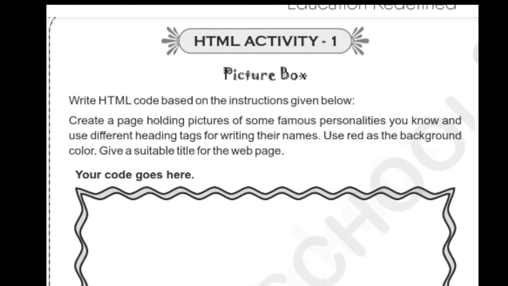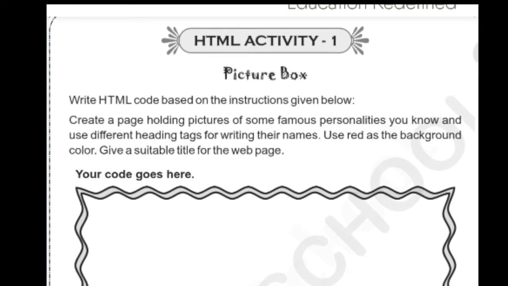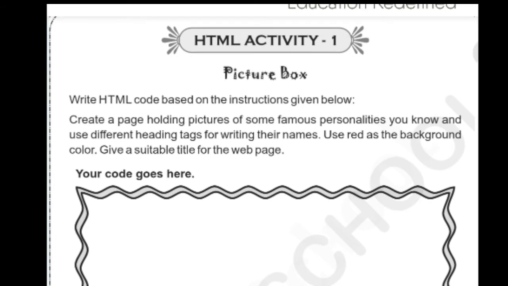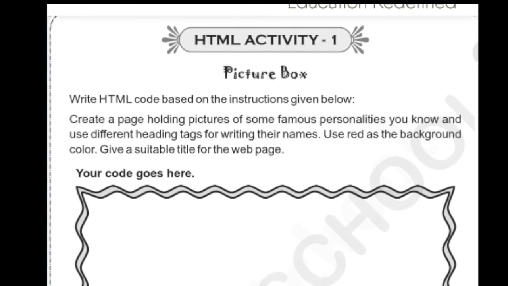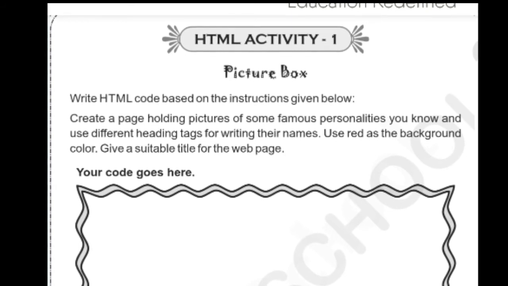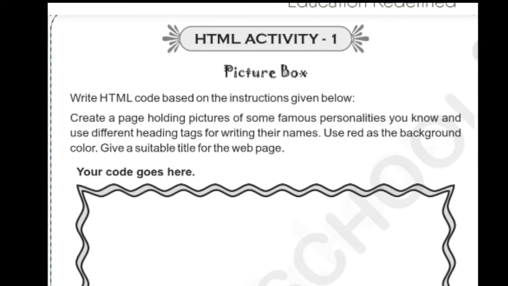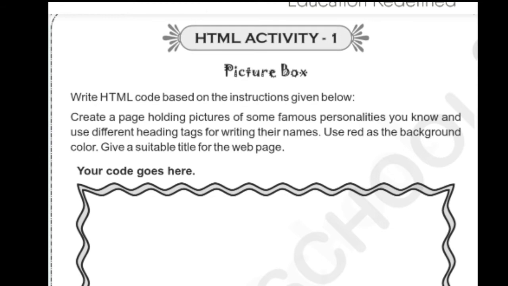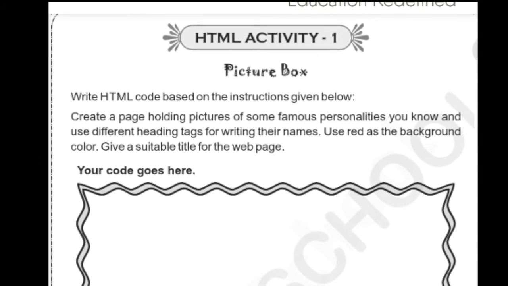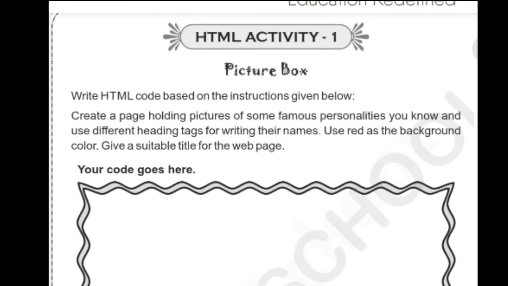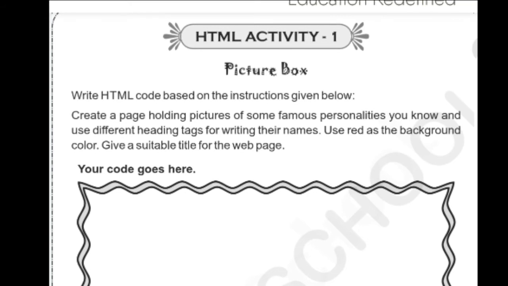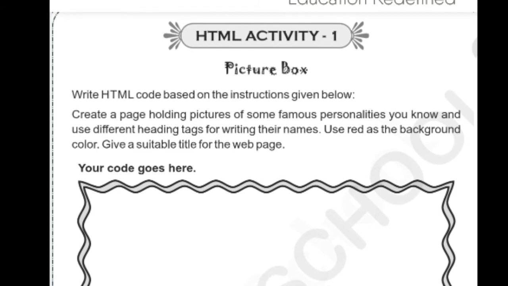First HTML, head and title, we have completed till title. We have created a web page, and it shows the title. Next, we have to set our web page background color as red. For that, body bgcolor, bgcolor means background color, body bgcolor equal to red. When you type this code in your notepad, your web page color will be red. So we have completed 4 lines of this program.